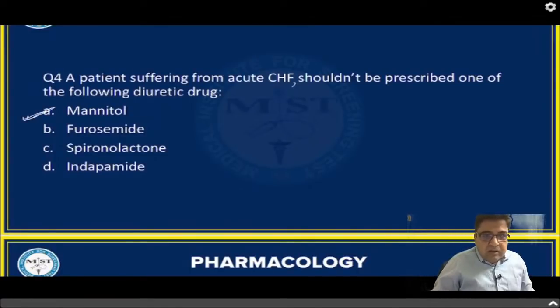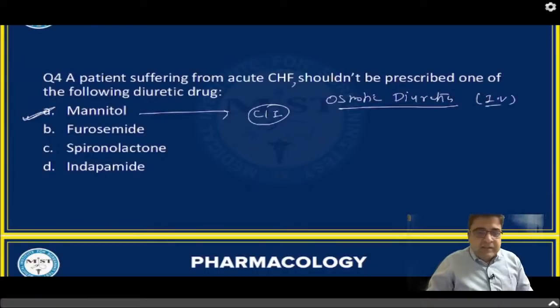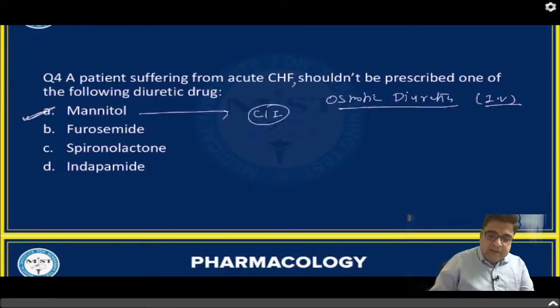So mannitol is a drug that is contraindicated. Please remember the contraindications of mannitol. Mannitol is an osmotic diuretic given by IV route, and if you give this medicine by IV route, it remains in the circulation.